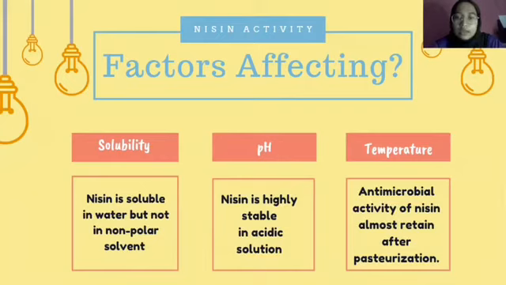Nisin is soluble and highly stable in acidic solutions. So, the antimicrobial activity will be stronger at low pH and can gradually decrease as the pH value approaches neutral and alkaline. The third factor is regarding the temperature. The antimicrobial activity of Nisin is almost retained after pasteurization. So this shows that Nisin is resistant to wet heat. Furthermore, the antimicrobial activity of Nisin is also not affected at low temperature, which is during the storage.